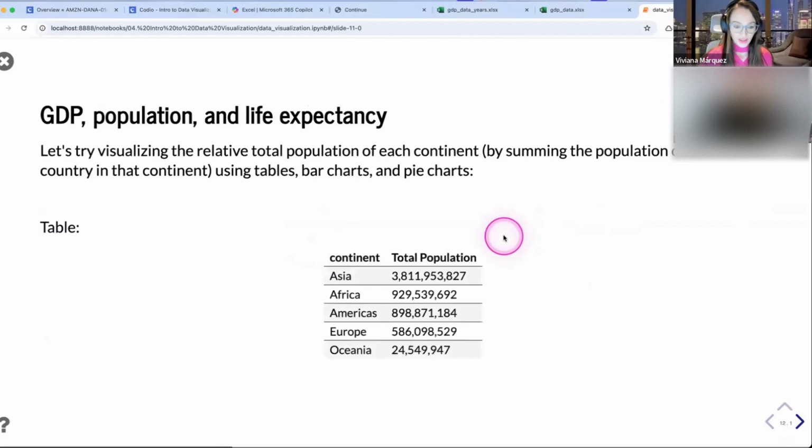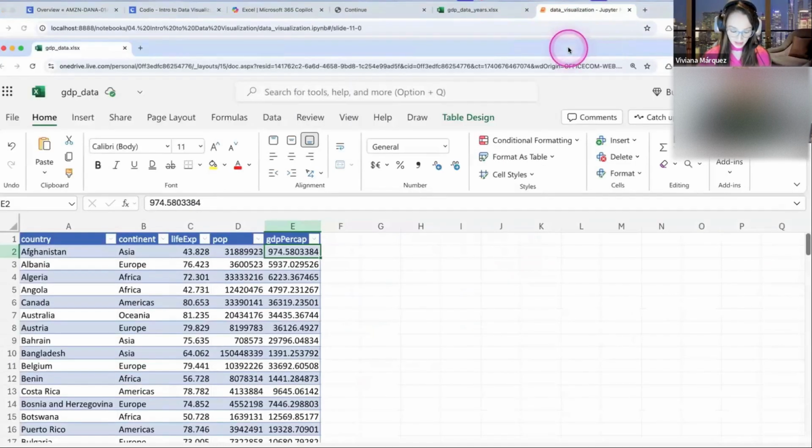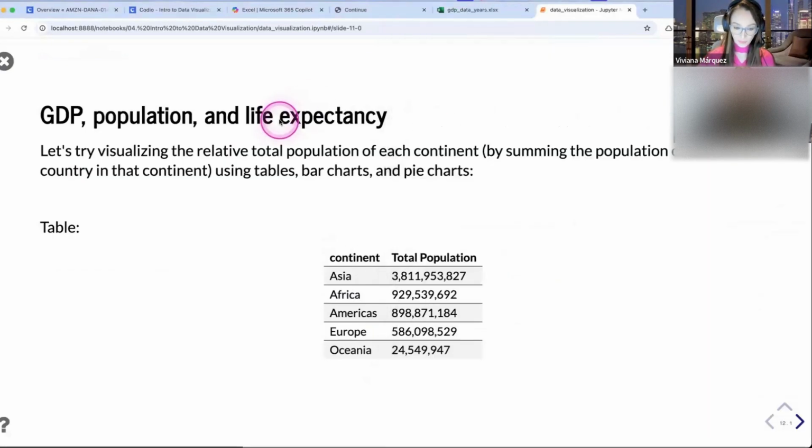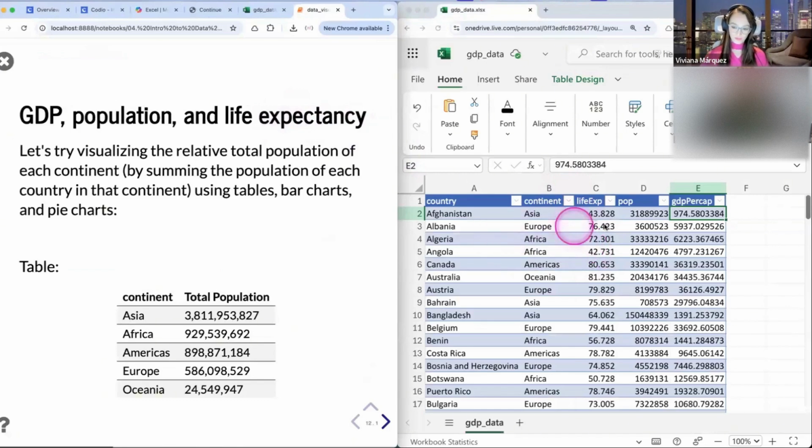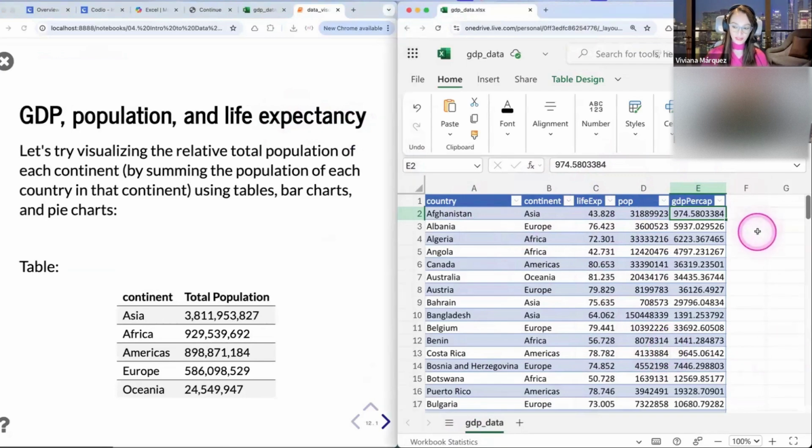Let's start with the tables. Our goal now is going to be to recreate this table. If you look at the data here, we have all the countries, all the continents, and all the information about them.